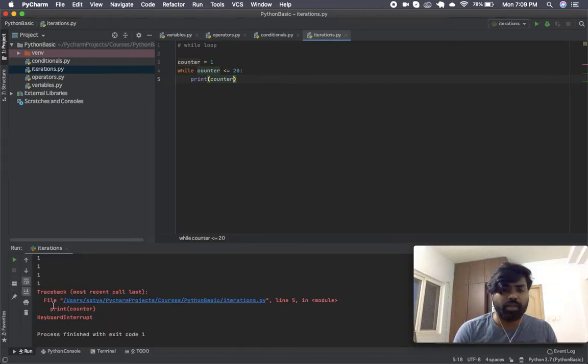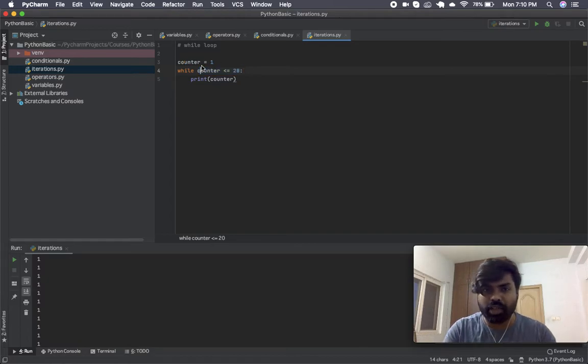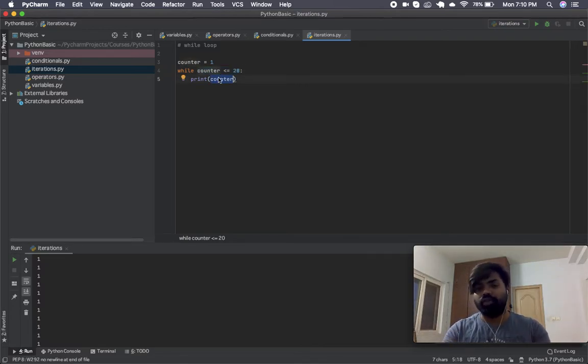So I terminated it. You can see that this was printing an endless stream of 1s. This happens because the syntax is this: while counter is less than or equal to 20 tells you that as long as this condition remains true, which means this boolean evaluates to true, you should go inside and execute the body of the while loop.